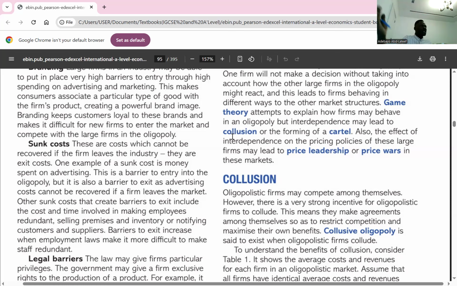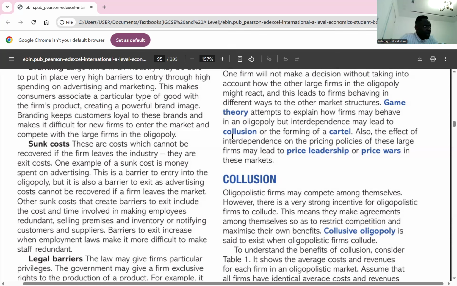For example, let's take IKEA as an example. It has a lot of buildings. Do you think it would be easy for IKEA to leave the furniture industry? Why? Because of the sunk cost. This cost will not be recovered. Do you understand sunk cost here? Great. So, examples are investment in a failed marketing campaign.